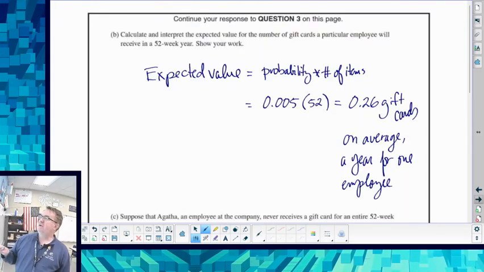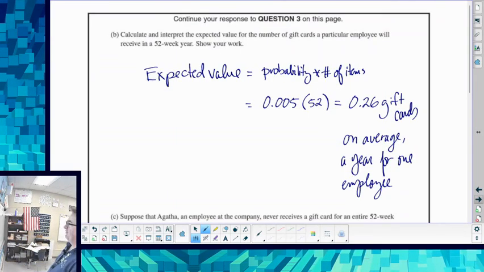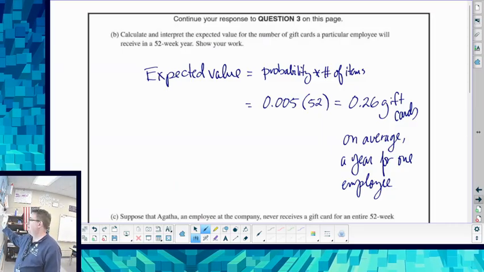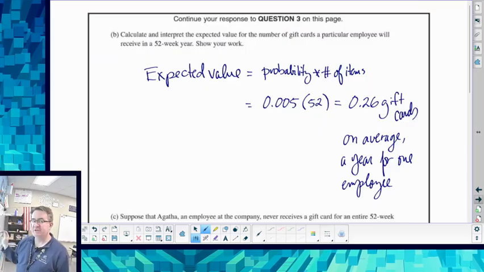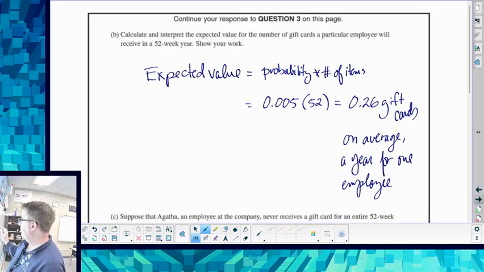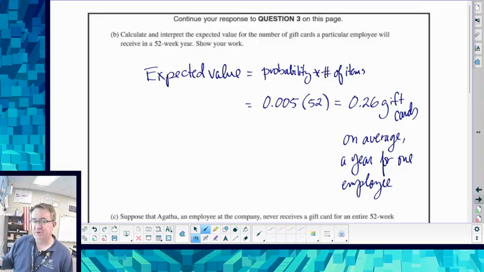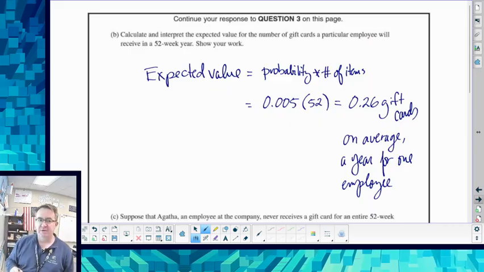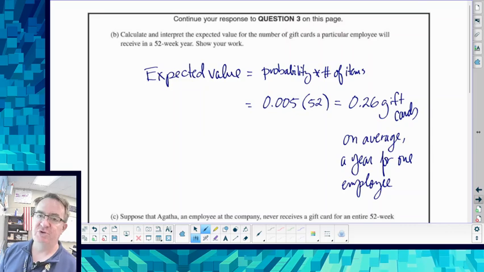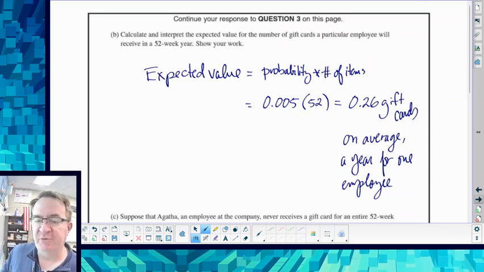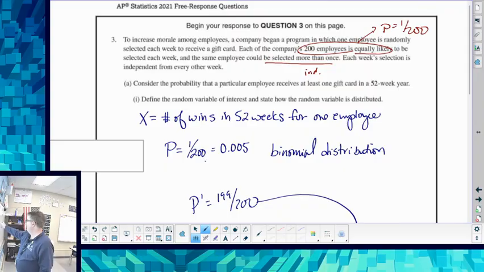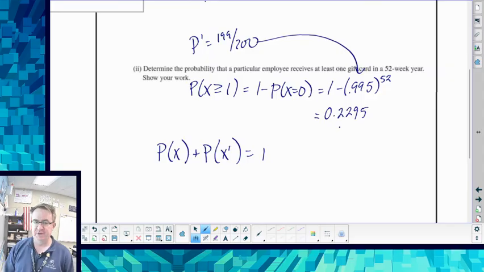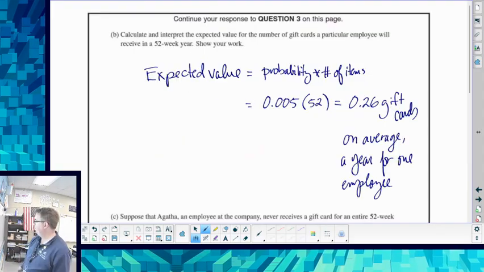Last little bit. Part B: calculate and interpret the expected value for the number of gift cards an employee can win. Okay, expected value, remember, is equal to the probability times the number of trials. So your probability of winning is 0.005. The number of chances we're going through is 52. So when I multiply that out, on average an employee is going to win a quarter of a gift card, which means that basically 1 in 4 people will end up winning, which if you look back over here makes some sense, because this is about 1 in 4, about 25%. So that seems to be accurate.